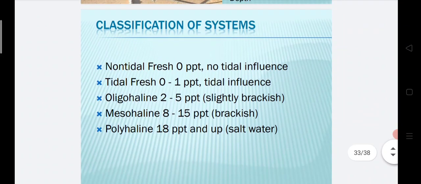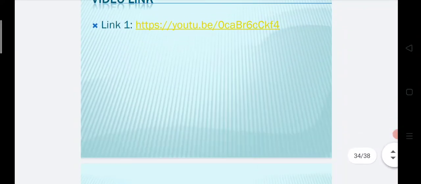Classification of systems. Non-tidal fresh, 0 ppt, no tidal influences. Tidal fresh, 0 to 1 ppt, tidal influences. Oligohaline, 2 to 5 ppt, slightly brackish. Mesohaline, 8 to 15 ppt, brackish. Polyhaline, 18 ppt and up, salt water.